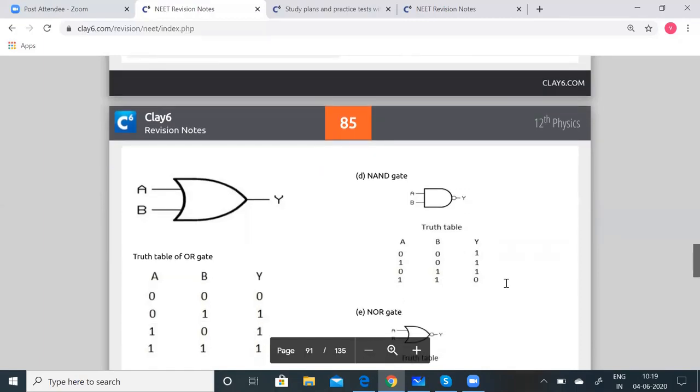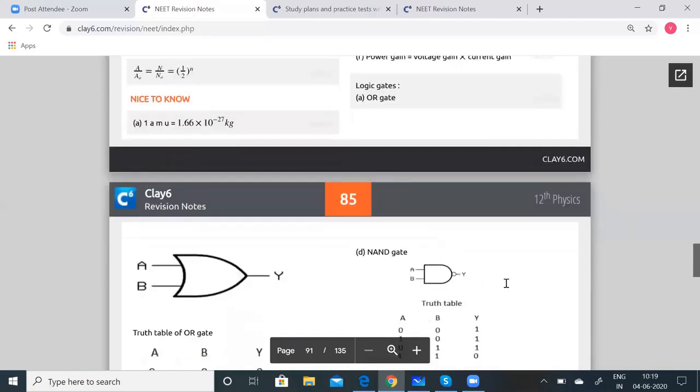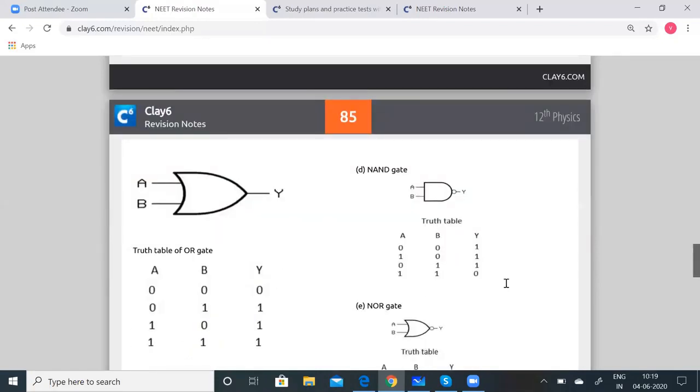The truth table is a table that shows all possible input combinations and the corresponding outputs for a logic gate. Now let me show you the OR gate. The OR gate is a digital circuit having two or more inputs, but only one output. It gives a high output if either input A or B, or both, are high. Otherwise, it will have a low output, 0.